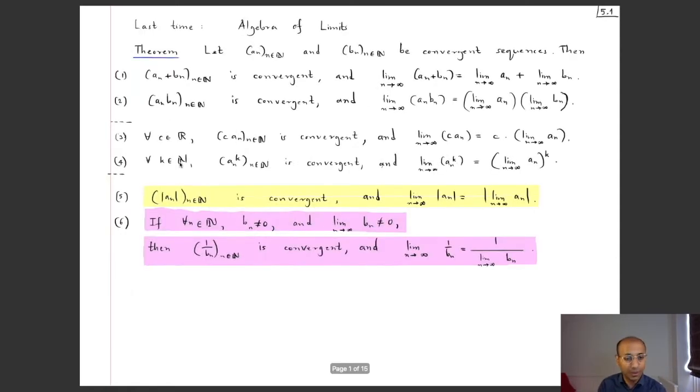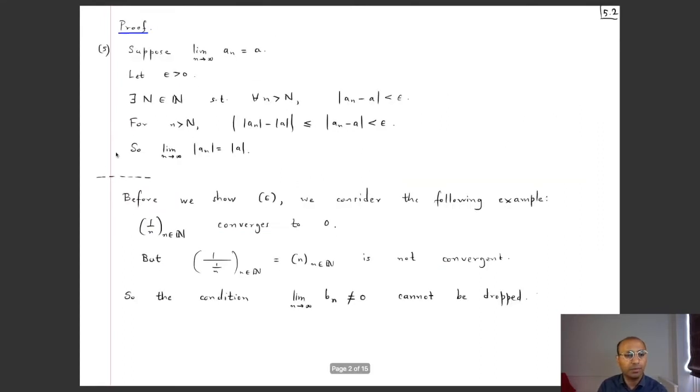And now let's see what statement number 6 was. That said that if you have a convergent sequence, all the terms of which are non-zero and the limit is also non-zero, then the term-wise reciprocal sequence is convergent and the limit is the reciprocal of the old limit. First of all, I want to point out that this condition that the limit of the original sequence is non-zero is not superfluous. And here is an example. If I take the sequence bn as 1 by n, then we know that this sequence converges to 0. Also, each of the terms bn, which is 1 by n, is non-zero.